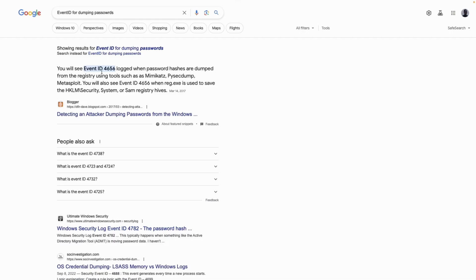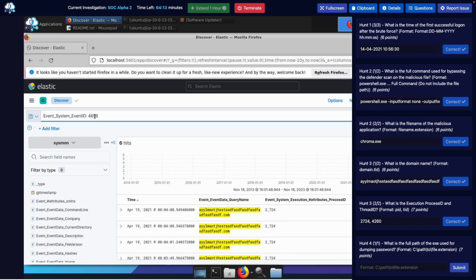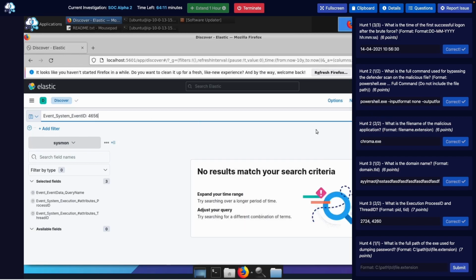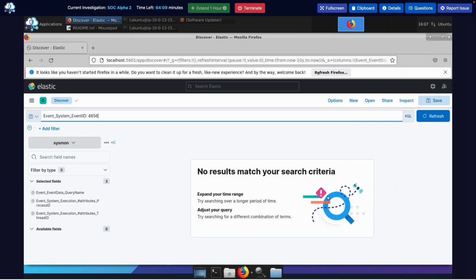Wow, this is an event ID for everything. So 4656 logs when password hashes are dumped from the registry using tools such as Mimikatz, Heistump, Metasploit. So 4656, 4656. So we could filter for that. Nothing comes up.